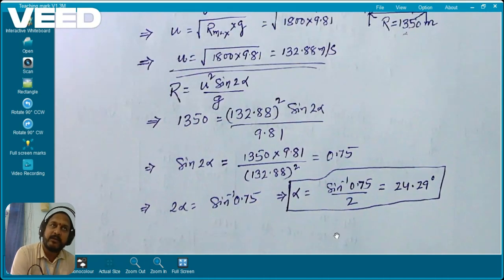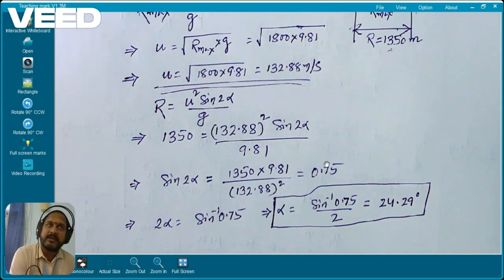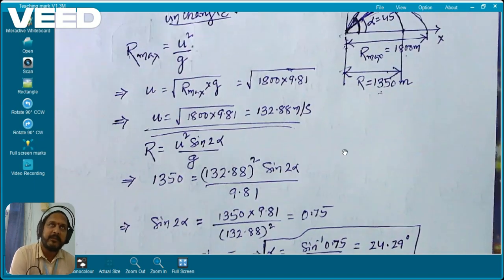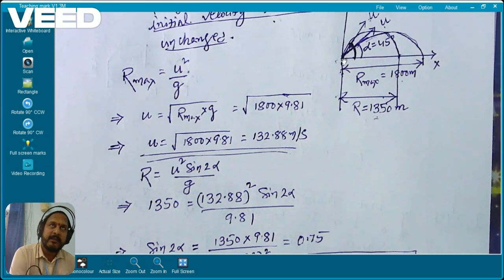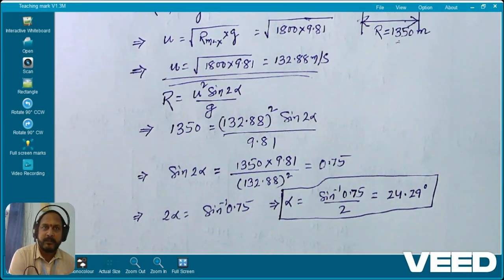So when alpha is 24.29 degree, the range will be 1350 meter. Now you can see from this problem, when you are firing any projectile at 45 degree angle, always remember, anything you throw from ground level will attain the maximum range, the maximum distance. Clear?